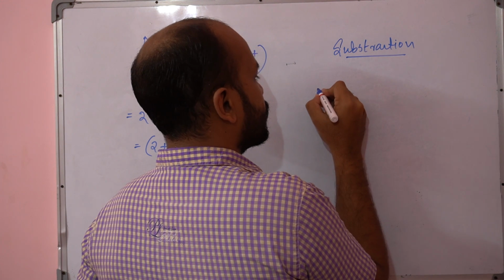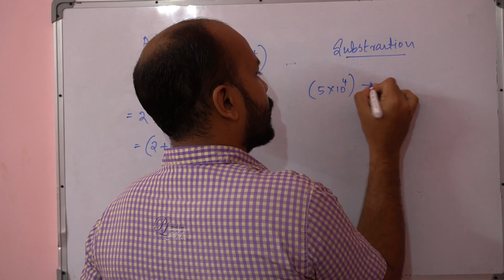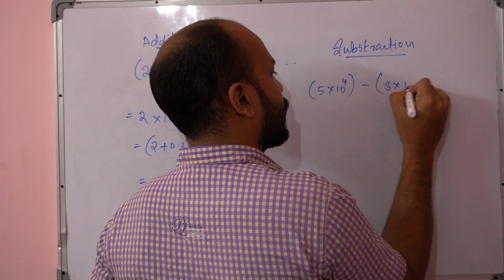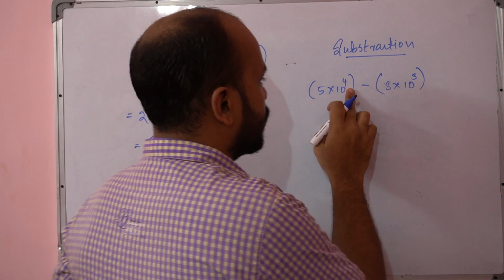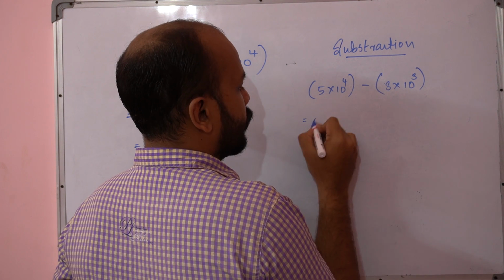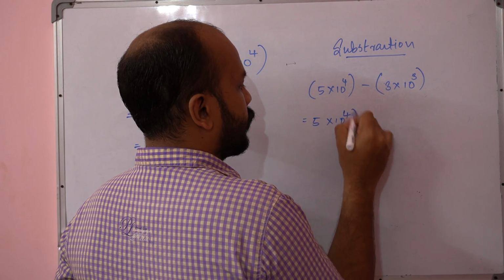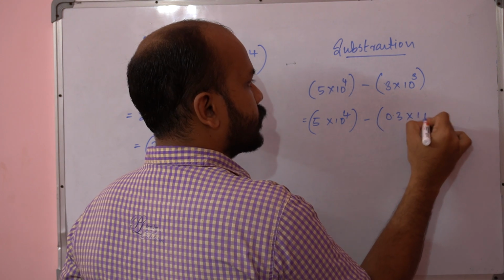Okay, so it is 5 into 10 raised to 4 minus 3 into 10 raised to 3. I will change the power here. So in the same way, 5 into 10 raised to 4 minus 0.3 into 10 raised to 4.